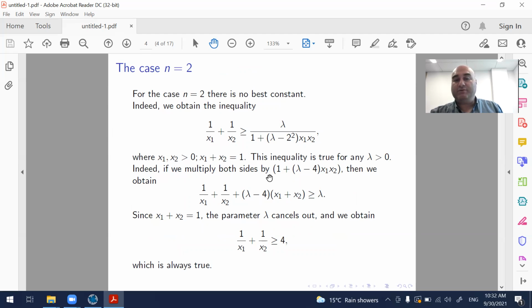Indeed, if we multiply both sides by 1 plus lambda minus 4 x1 x2, this denominator, then we obtain this inequality. But x1 plus x2 is 1, so lambda cancels out from these two sides, and we obtain this inequality, which is always true. So it doesn't depend on lambda, it is always true.